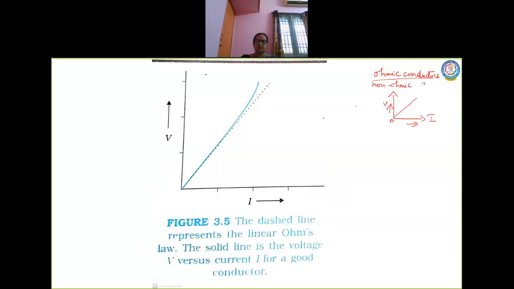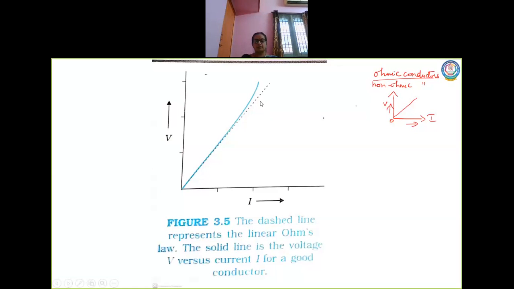When you vary the potential, current also will vary linearly, for smaller values of current. But when you allow a large current to pass through the circuit, the resistance of the metallic conductor increases, because you are allowing more current. And the graph is no longer linear.